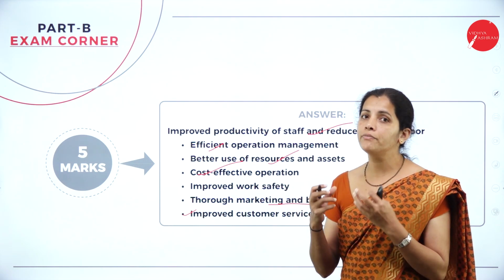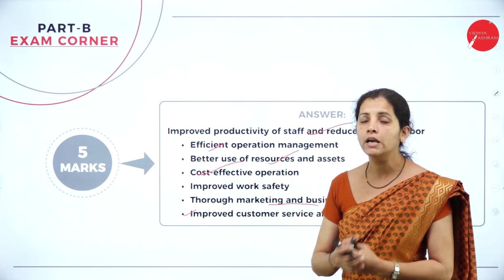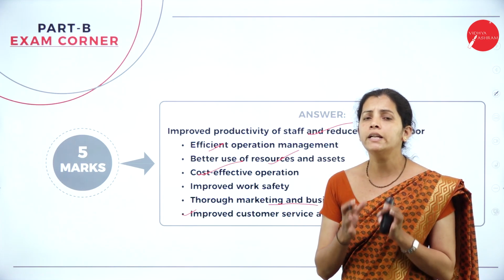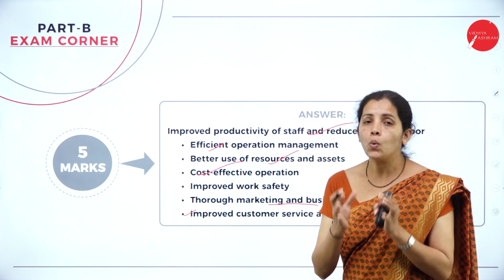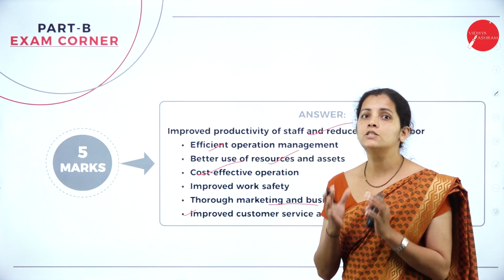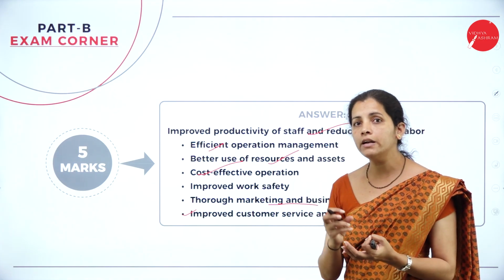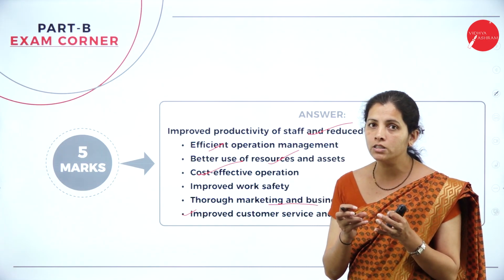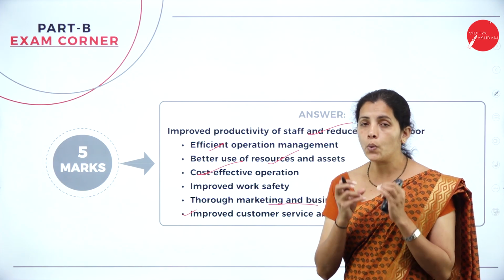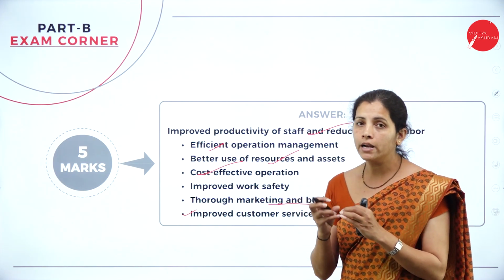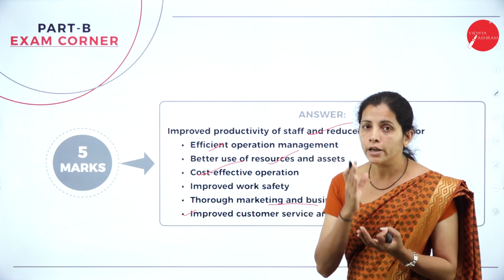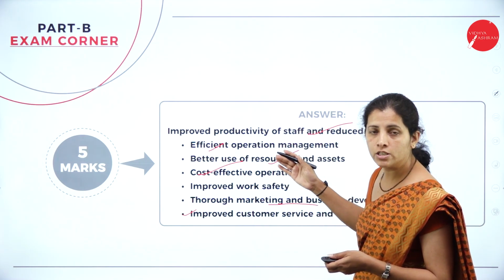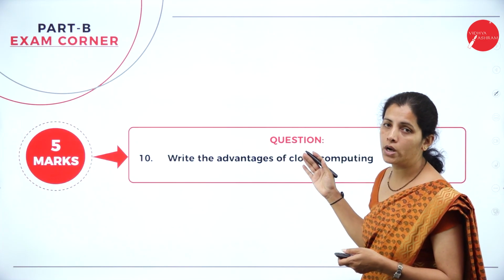So dear student, if I go with the traditional method, everything is controlled manually. So it takes time. The quality of the product is not up to the mark, but nowadays everything is digitalized, and we are going to use the technologies to control the quality of the product, and we are going to use technology to market. So these are the advantages or benefits of IoT.